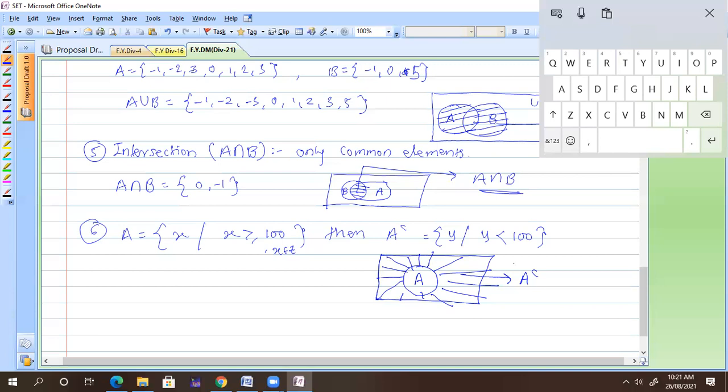Any set is a part of the universal set. We have some defining line. Whenever we talk about a set, every set is a subset of the universal set, because we have defined something. Well defined means what? Suppose I'm talking about all the boys or all the students in the class. It is a part of whatever boys we have in the world. It is a sub part of that.